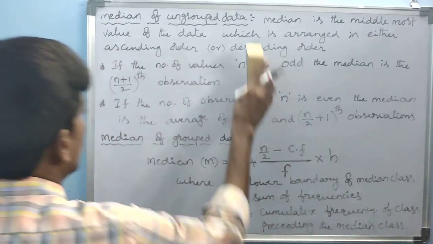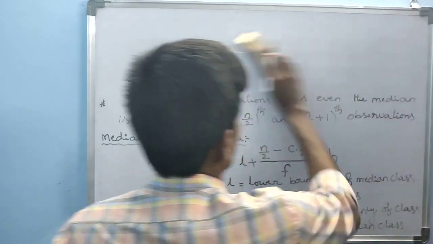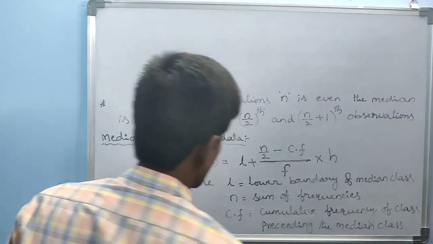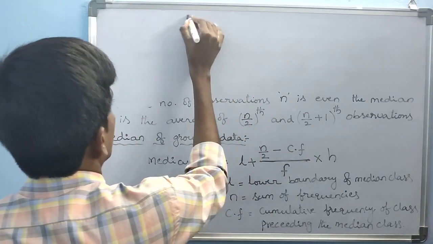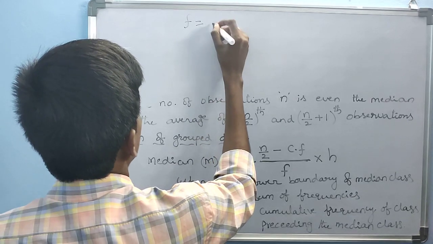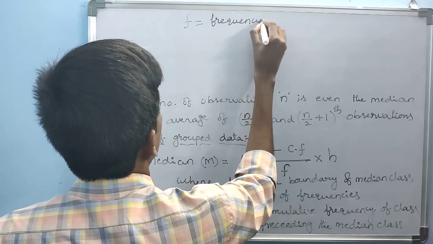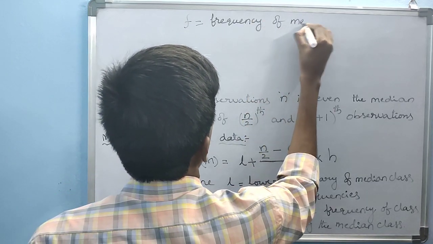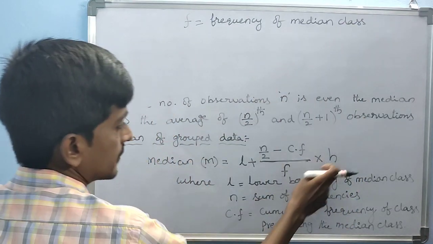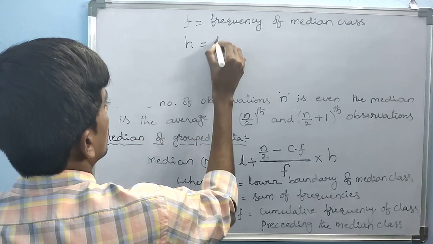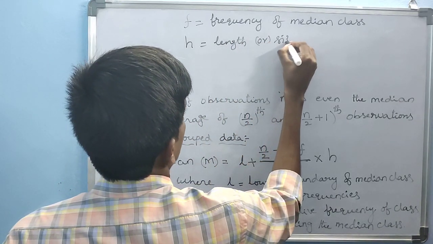L is completed, n is completed, CF is completed. F equals frequency of the median class. And the next one is H. H equals length or size of the class.